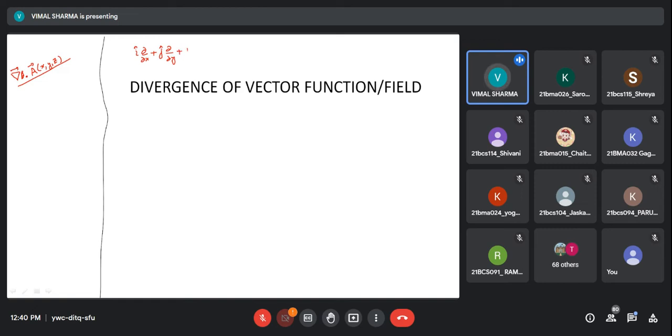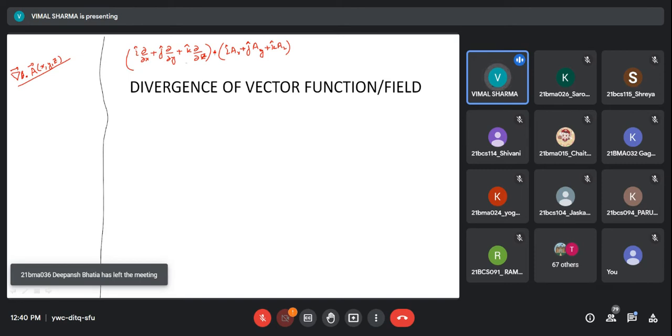Let us operate with this operator on a vector field, which will have three components: the x component of the vector field plus j cap times the y component plus the z component of this vector field.